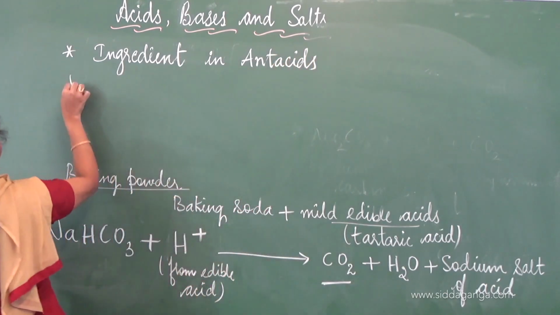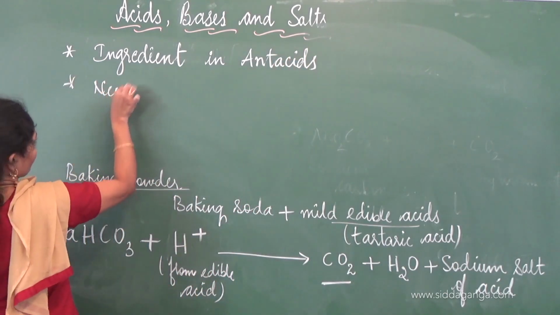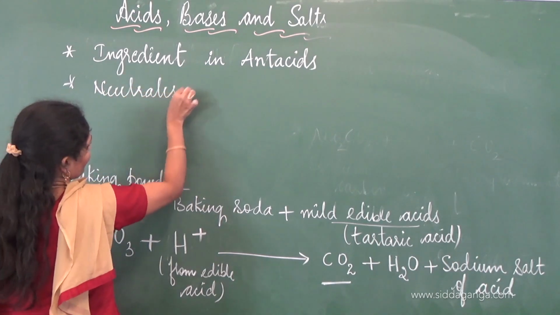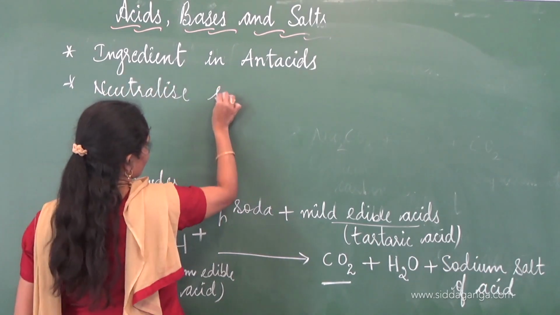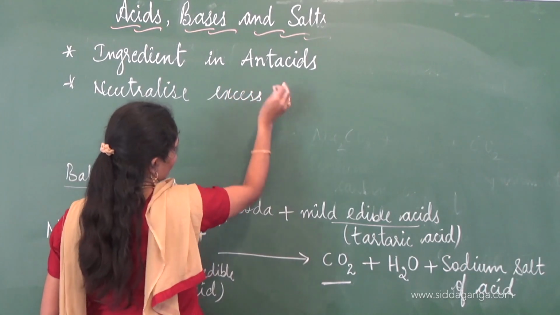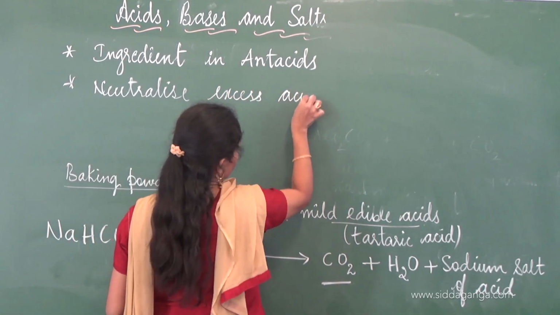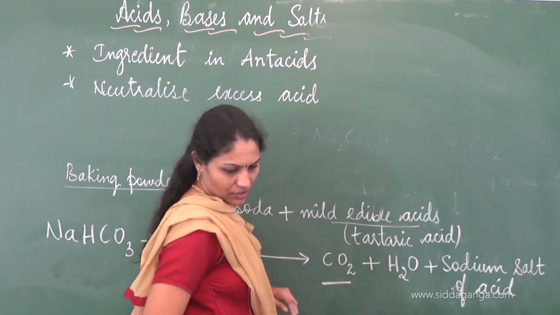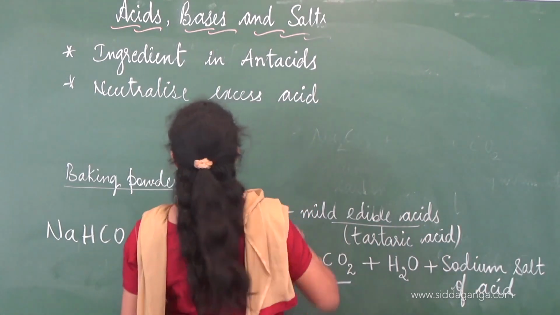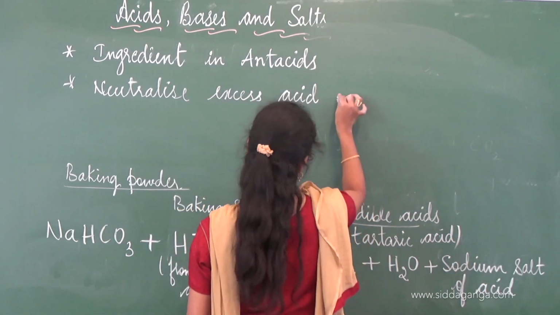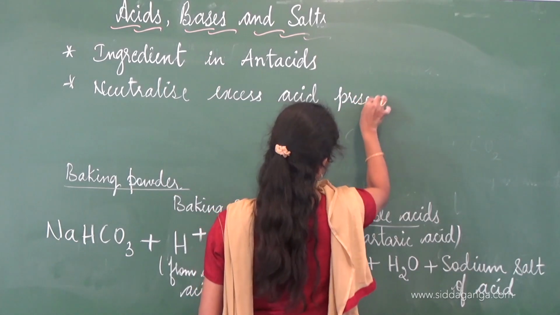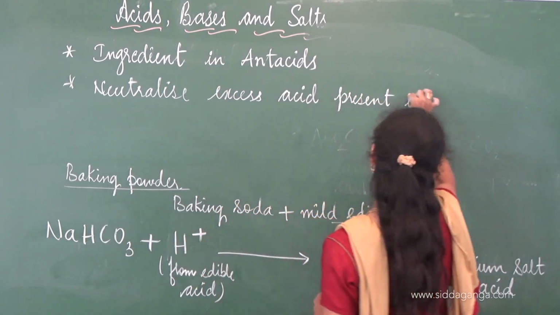As it is a mild base, it is used to neutralize excess acid present in the stomach. Excess acid that is generated in the stomach will be neutralized.